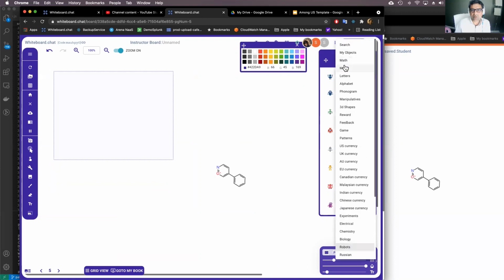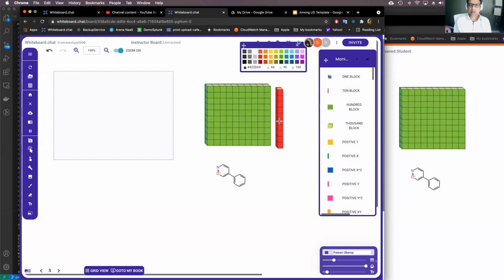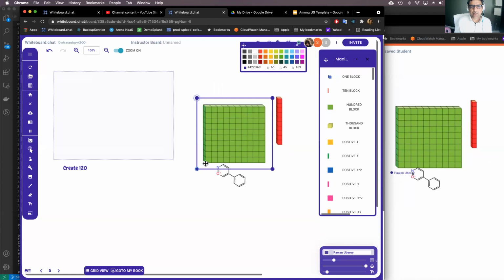So I'll create a drop zone. I can pick anything from either the manipulative or even from the internet, right? I can pick any object from anywhere. So let's say I want something simple first. I want the kids to create 120, right? So I say your task is to create 120 with the blocks, right? And then I say move and resize this guy to make it smaller. And this one a little smaller.